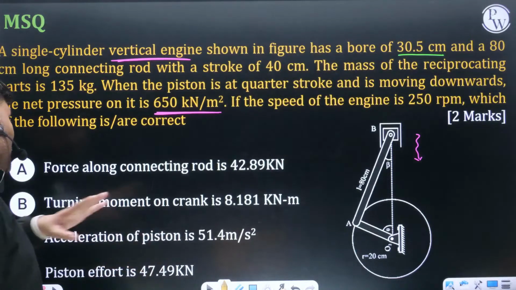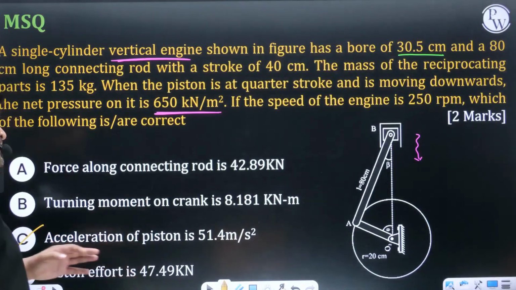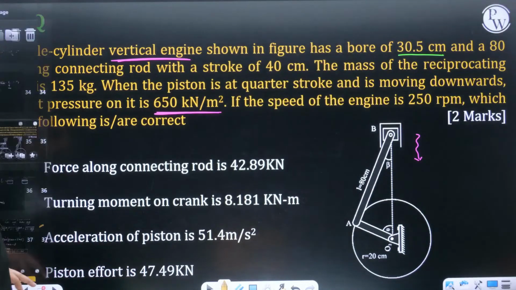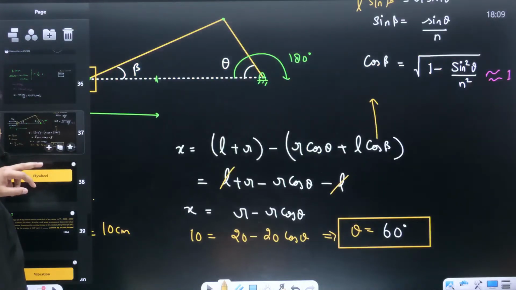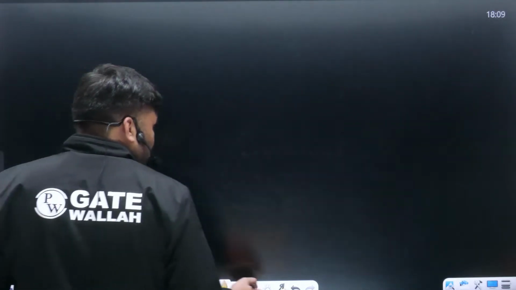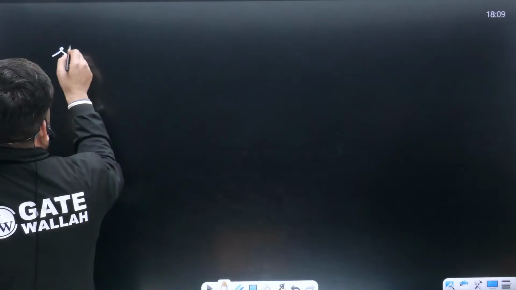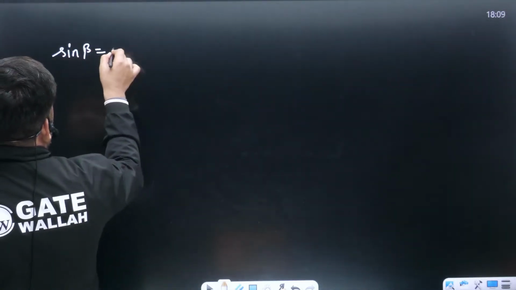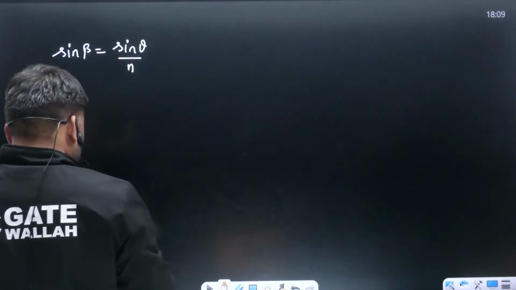Acceleration, this part is correct. What else have they asked? Acha, theta you have calculated, so very easily you can calculate beta also. If you have calculated theta, somebody please tell me what is going to be the beta value. Sir, sin beta, we know: sin beta is equal to sin theta divided by n. Put down the value.